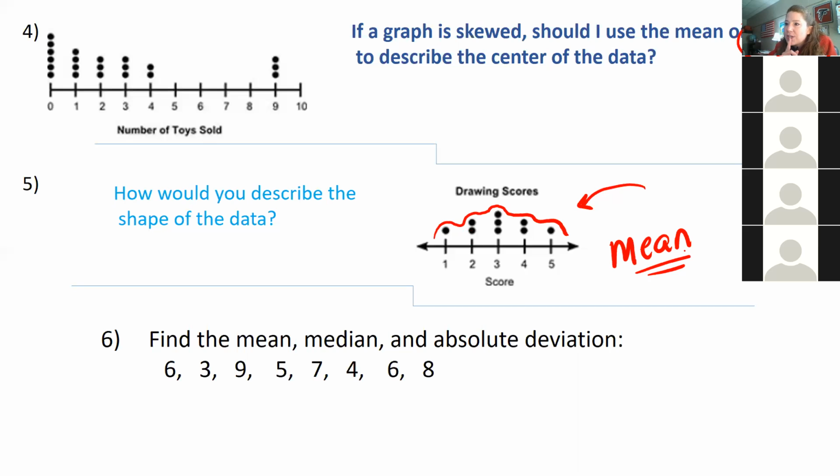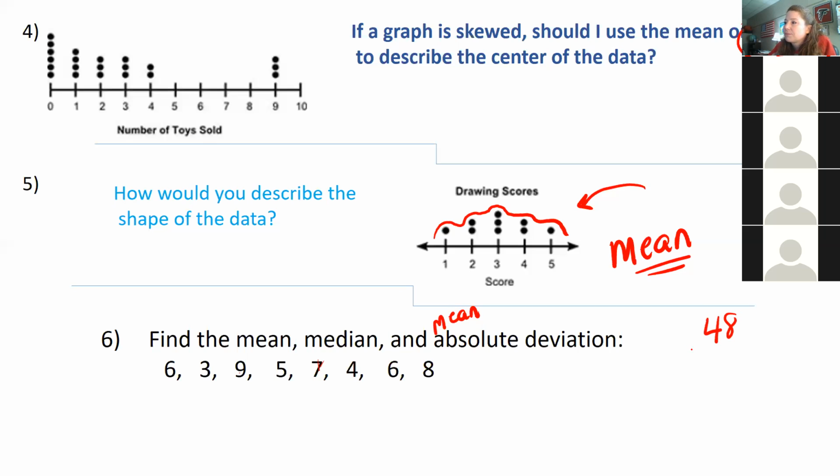All right, so we are going to find the mean, the median, and the mean absolute deviation. So how do I find the mean? What am I going to do first? Add all of them up. Okay, so I'm going to add 6 plus 3 is 9. 9 plus 9 is 18. 18 plus 5 is 23. 23 plus 7 is 30. 30 plus 4 is 34. 34 plus 6 is 40. And 40 plus 8 is 48. All right, I added them all up. Now what do I do?